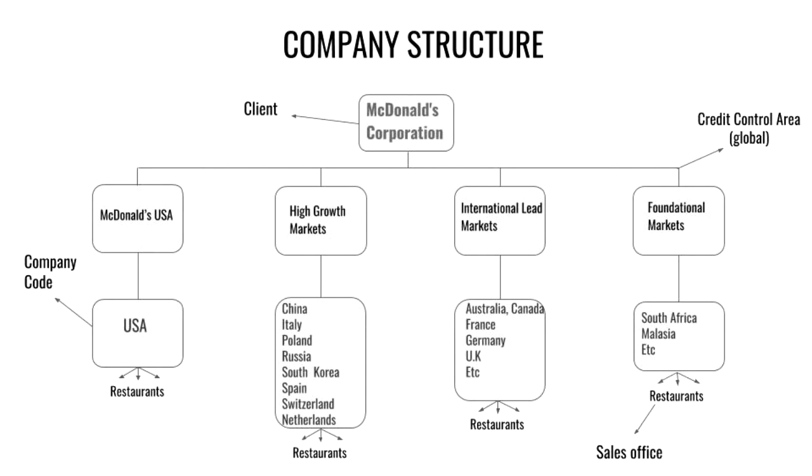At the top of the hierarchy, we find McDonald's Corporation, that is in charge of making the main decisions. Next, in the company structure, there are four divisions that group countries according to the market similarities: USA, high growth market, international lead markets, foundational markets. Following, we have the companies in each of the countries where McDonald's sells products. And lastly, at the bottom of the company structure, we find the respective restaurants in each country.